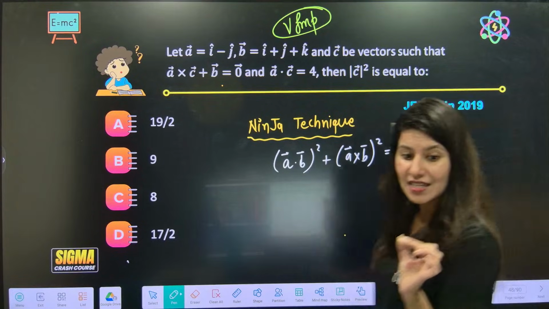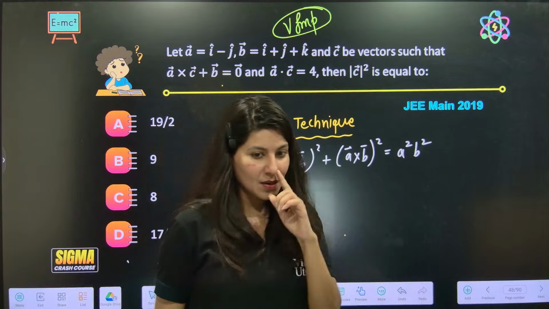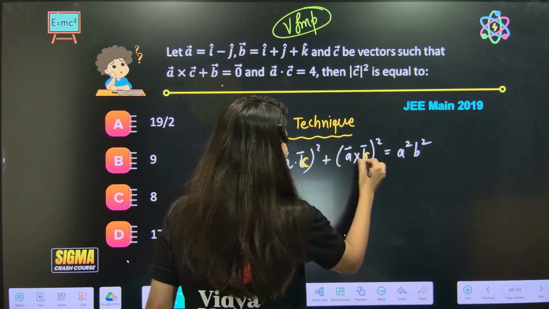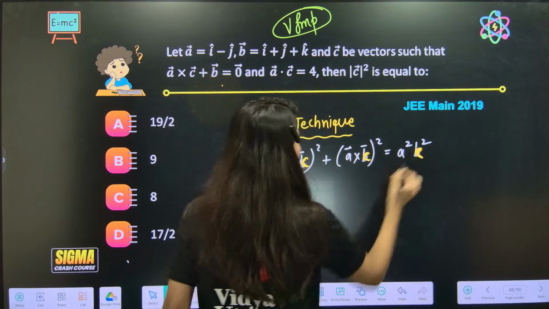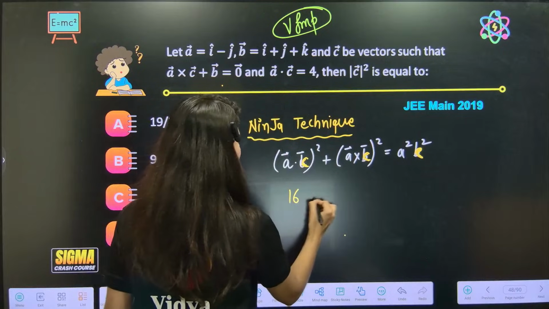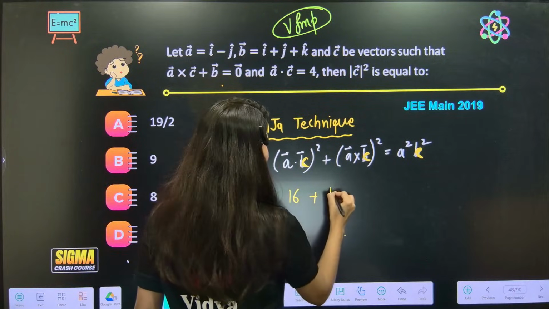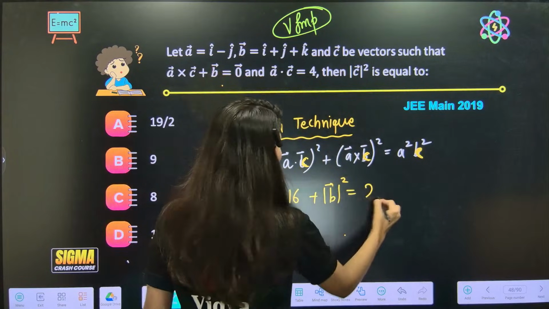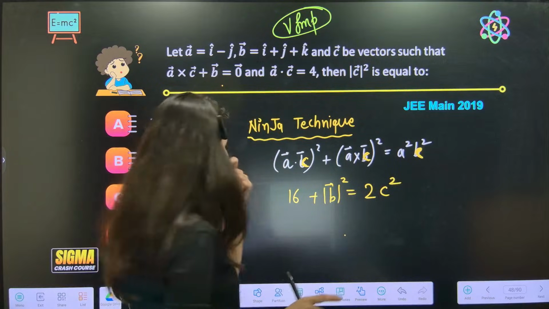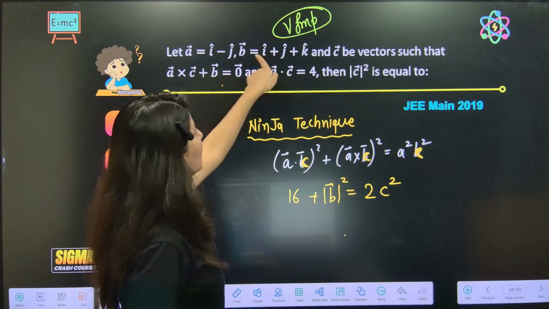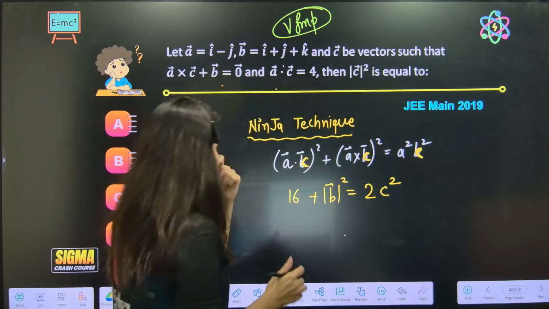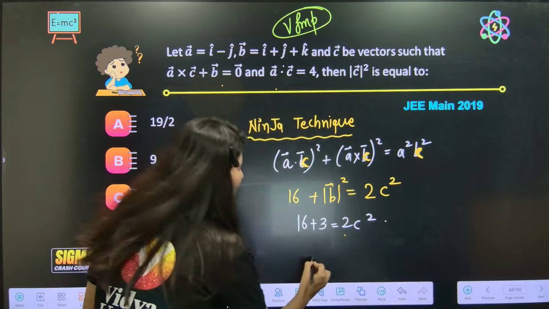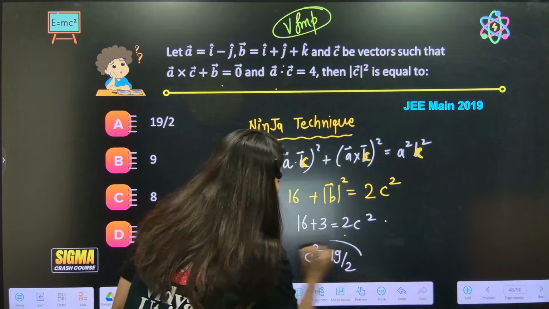Everybody, now one-liner answer. Are you ready? One-liner answer. Dot product, A, sorry, this is C. A dot C, 4 square, 16, plus A cross C is what? Magnitude of B square, minus sign will be gone, is equal to A square C square. A square is 2, and C square is what you are calculating. Can you tell me B square? Magnitude of B is root 3. So 16 plus 3 is equal to 2 C square. Can you see C square is 19 by 2? Now just go and check.